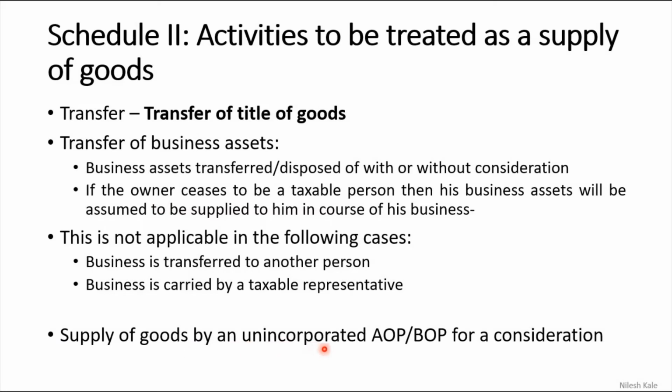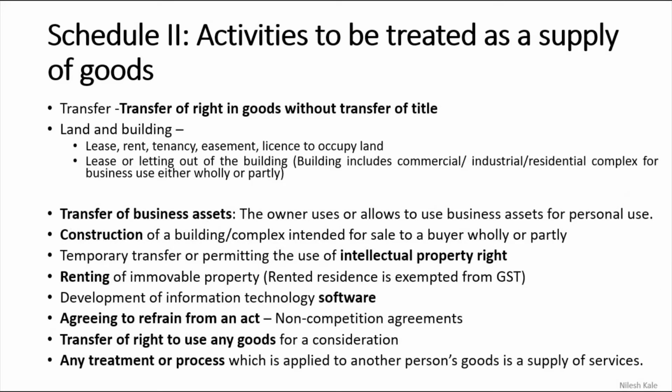So, supply of goods by an unincorporated AOP or BOP for consideration. AOP means association of persons, BOP means body of persons, or you can also call this a body of individuals. So supply of goods by an unincorporated, which is not registered, association or body of individuals for a consideration. If you are supplying for a consideration, and that too to such an association or body which is not registered, then that will be considered as a supply. Okay. Schedule 2 is not yet over.